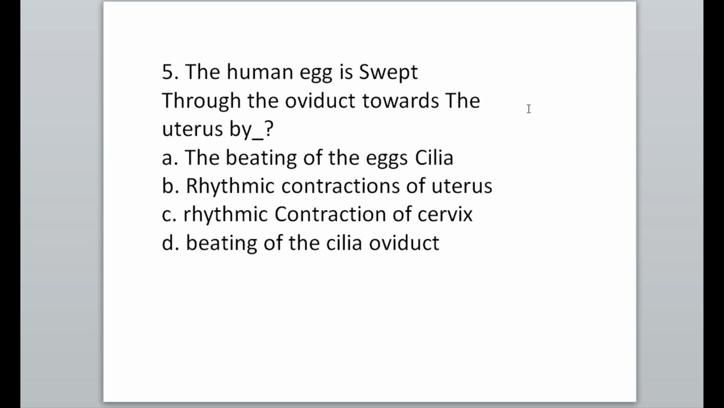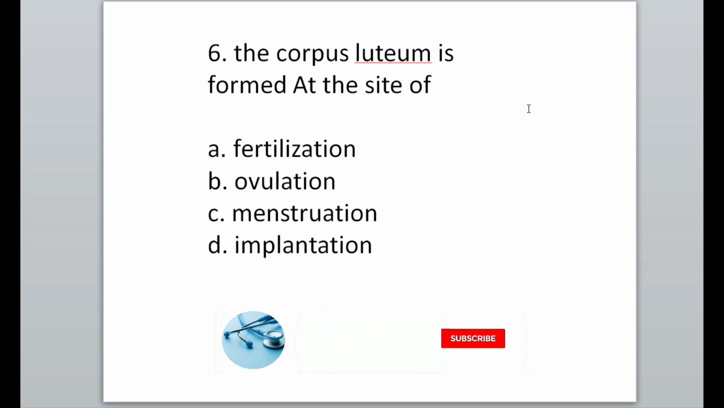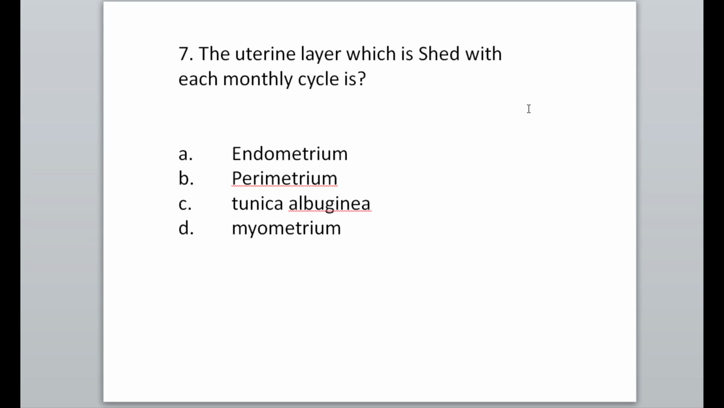Next MCQ: the human eggs are swept through the oviduct toward the uterus by the beating of cilia in the oviduct. So option D is correct. Corpus luteum is formed at the site of ovulation. So option B is correct. The uterine layer which is shed with each monthly cycle is the endometrium, the functional layer of the uterus.